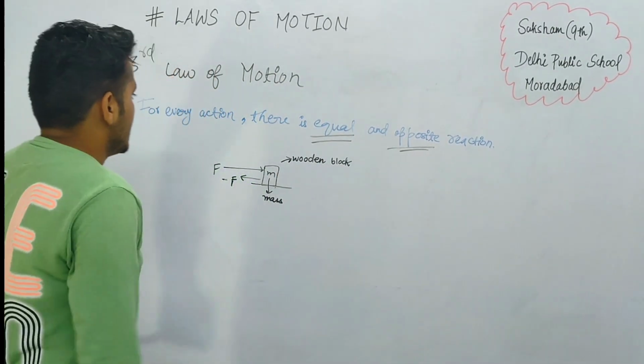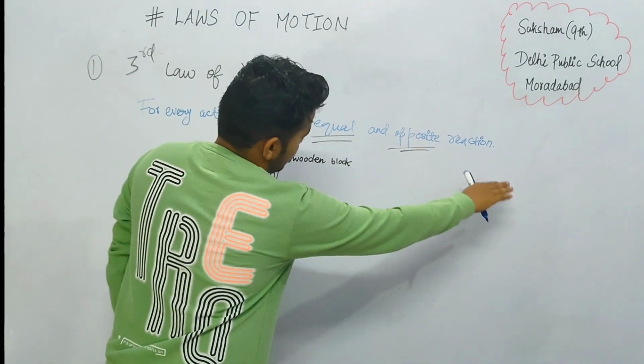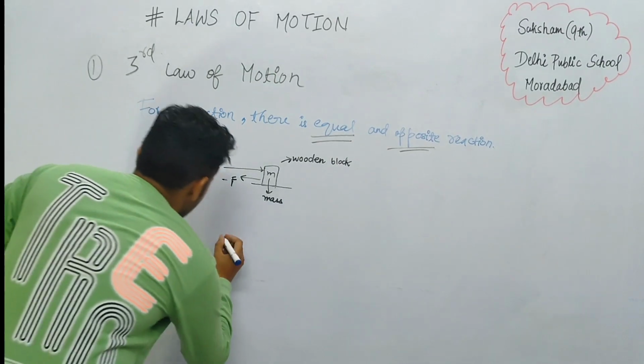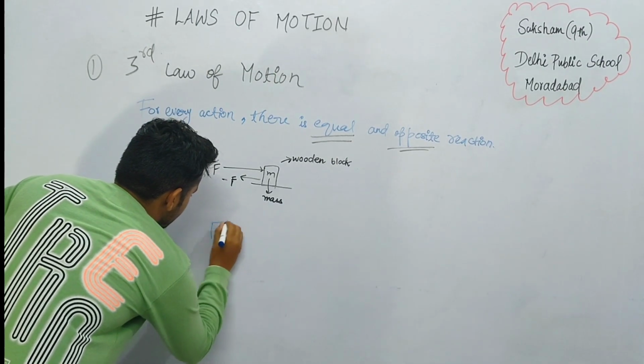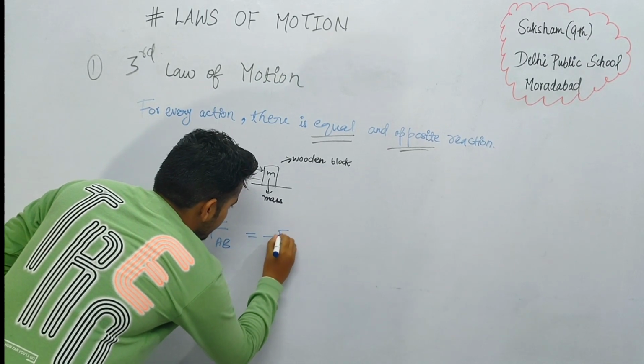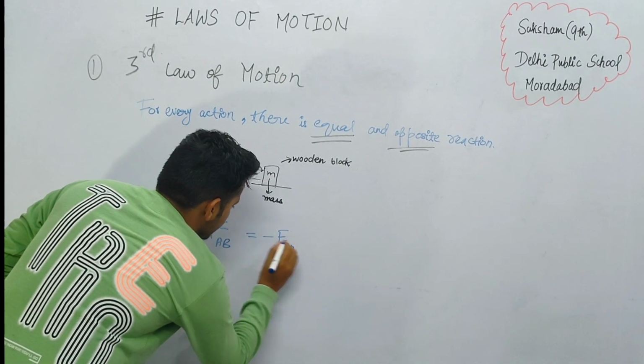So the third law of motion can be written as a mathematical expression: F AB is equal to minus F BA.